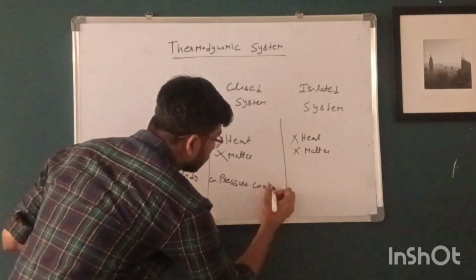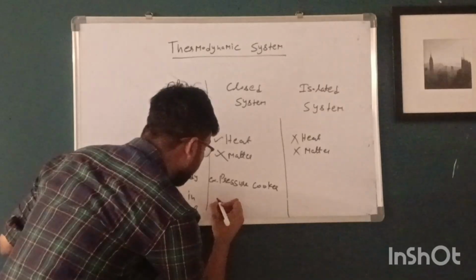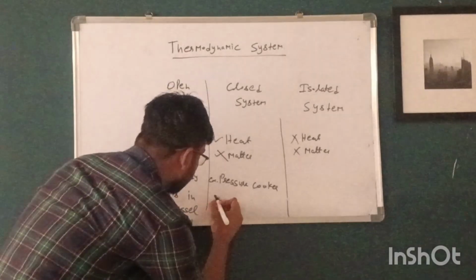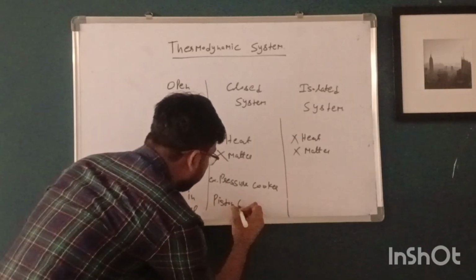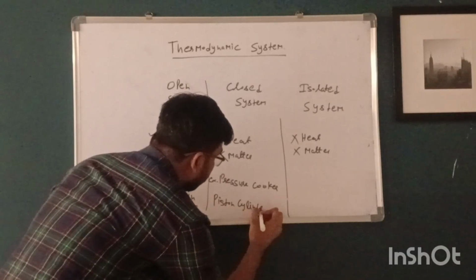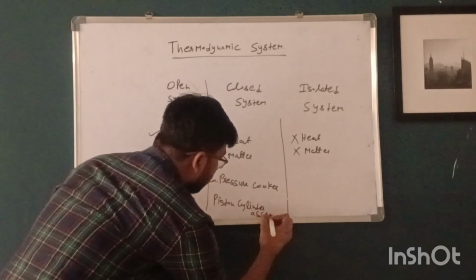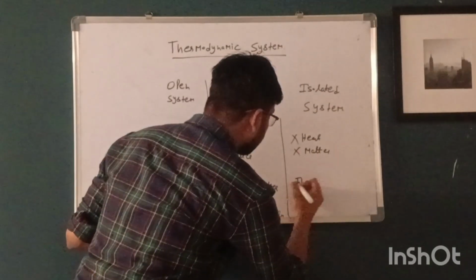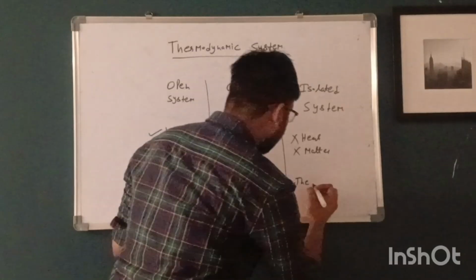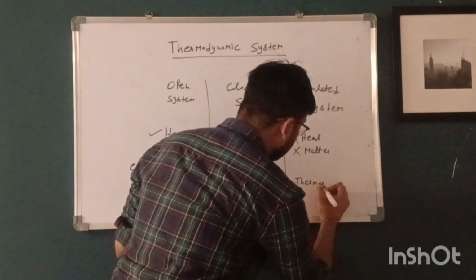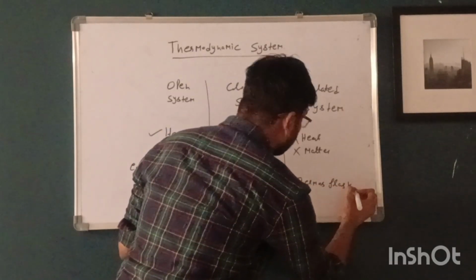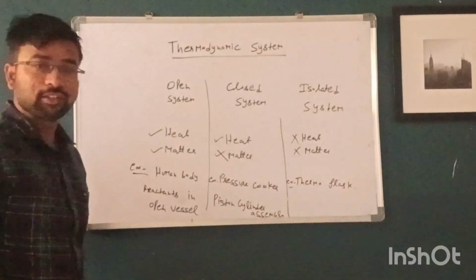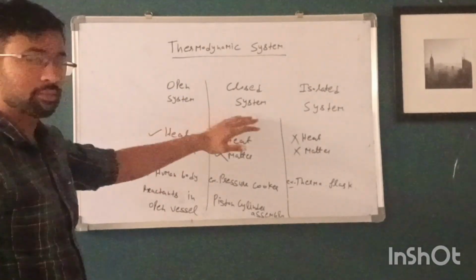An example of closed system is pressure cooker and piston cylinder assembly. An example of isolated system is thermoflask. So these are the examples of open system, closed system and isolated system.